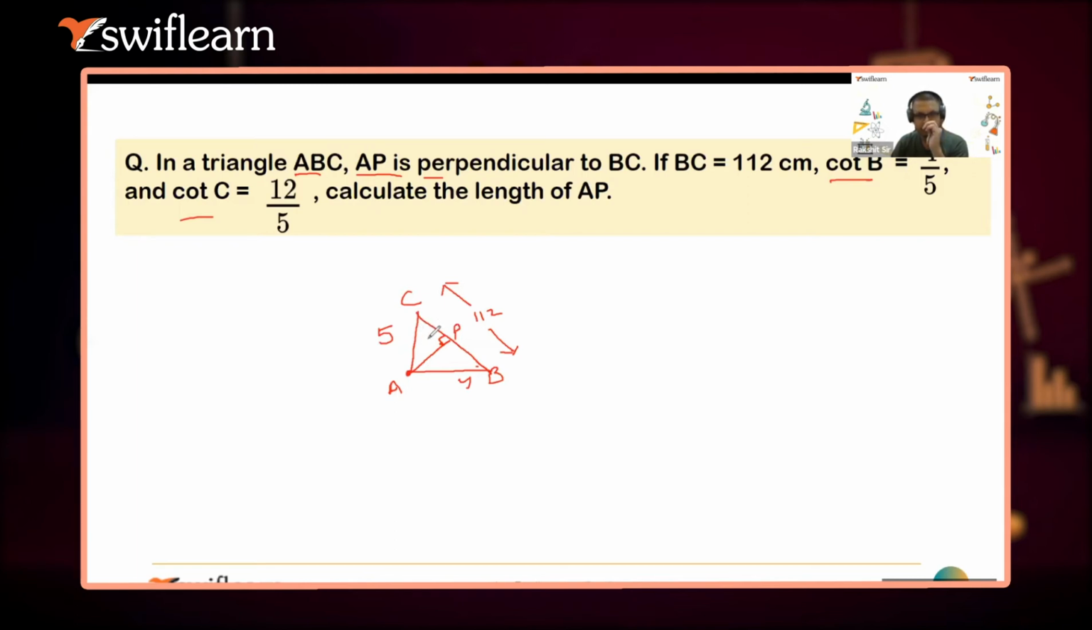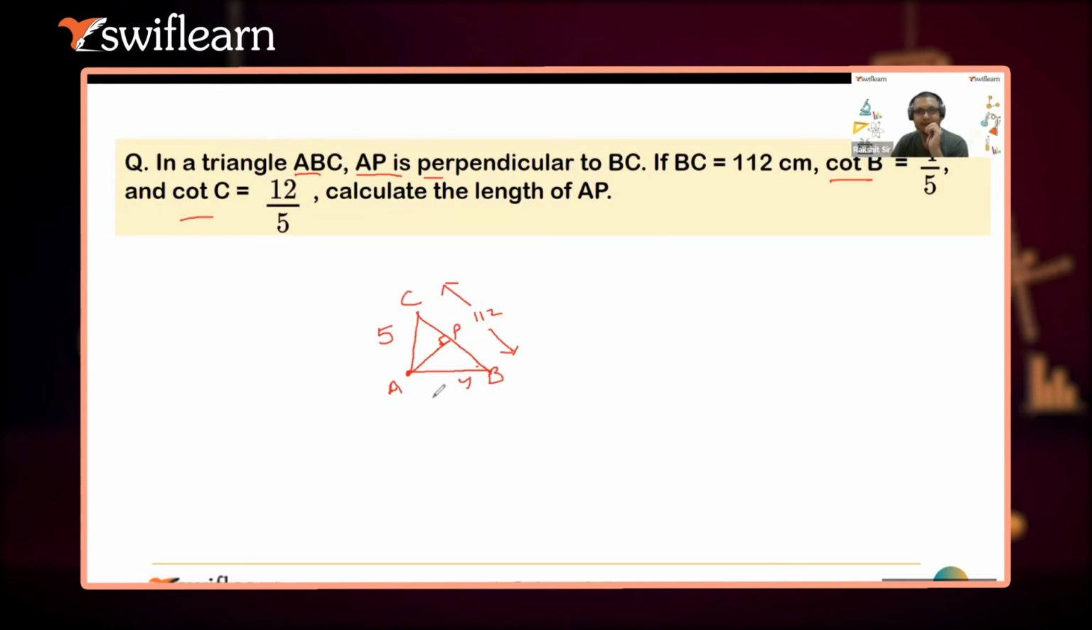Cot C is 12 by 5, cot C means B by P. If BC is this, cot B is this and cot C is 12 by 5. So how could cot C be 12 by 5? Do you think it is right? Cot C is 12 by 5. What do you think? That's the question.